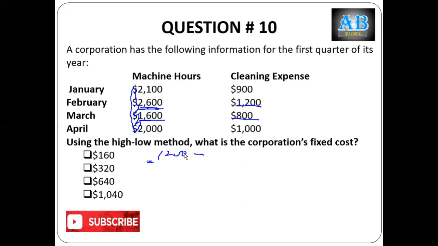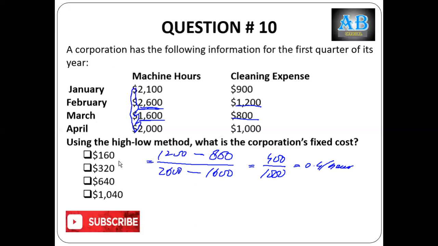minus 800, divided by 2600 higher activity level minus 1600 lower activity level, is equal to 400 divided by 1000, which is 0.4 per hour.